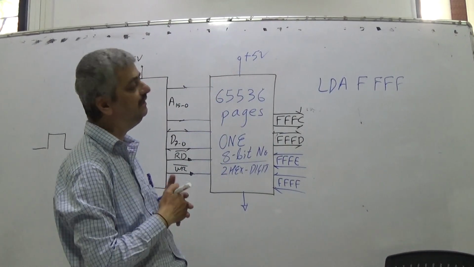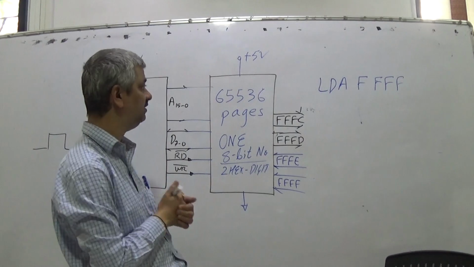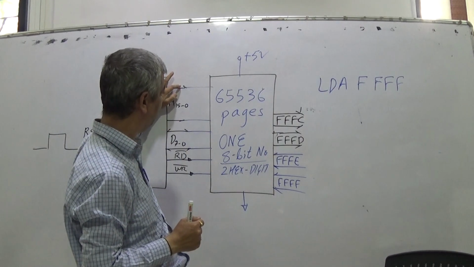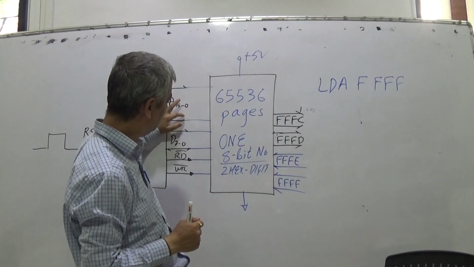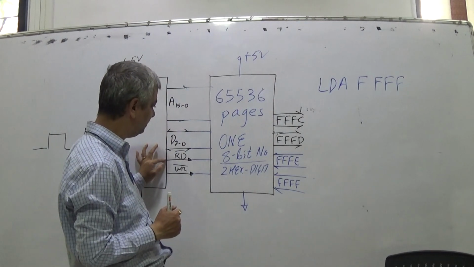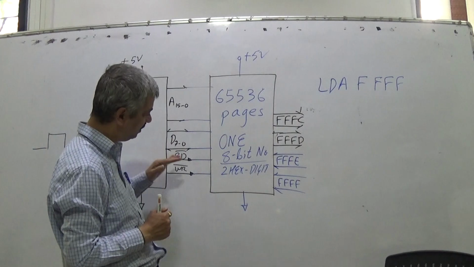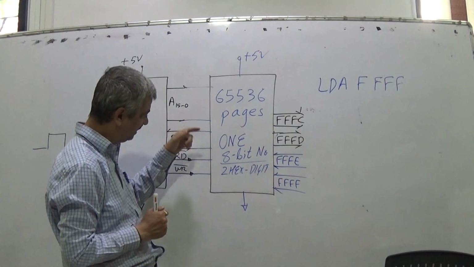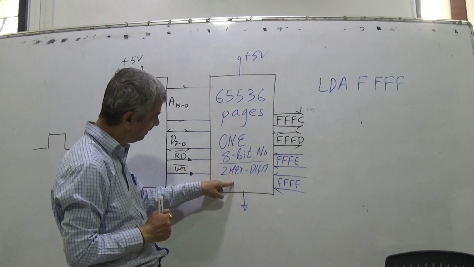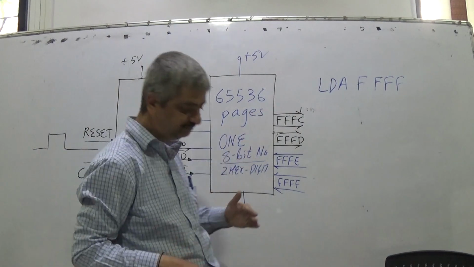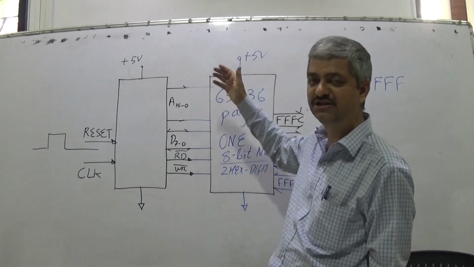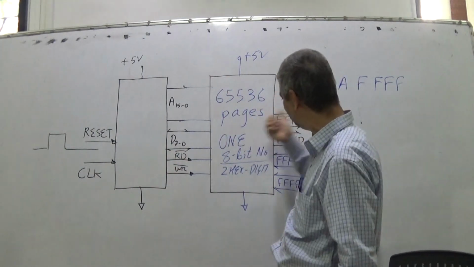The microprocessor will generate the address FFFF, generate the read bar signal, and whatever is stored there inside the memory will appear on the data lines. When the address is FFFF, except these 4 locations, all locations are internal. The lines are not coming out.